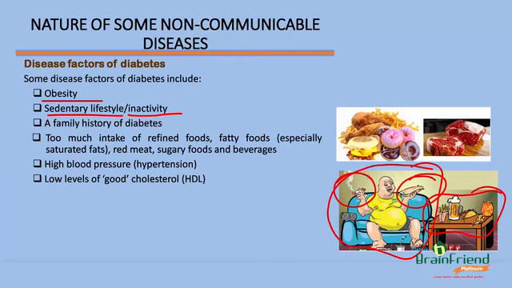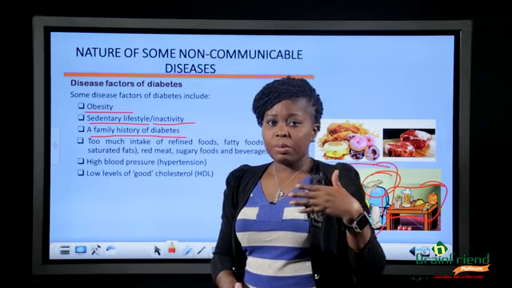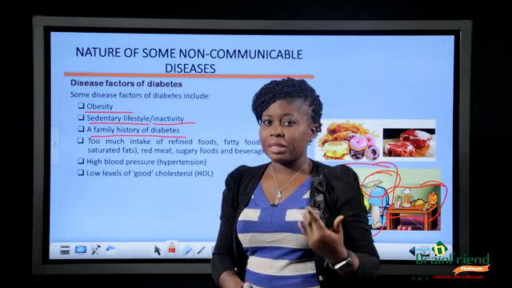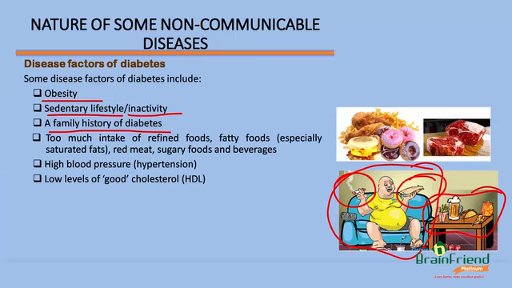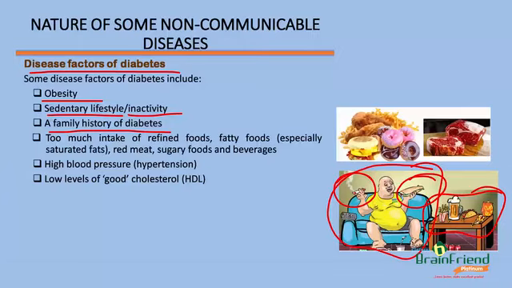Another one is a family history of diabetes. For example, if you've had maybe 1 or 2 persons in your family tree come down with diabetes at some point in their life, there is that high chance that people in that family may also develop diabetes later on in life.